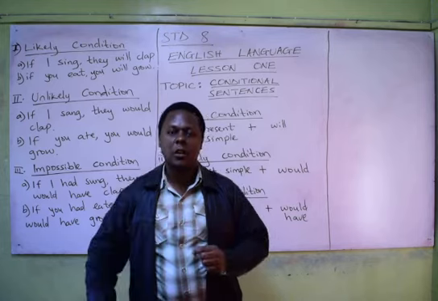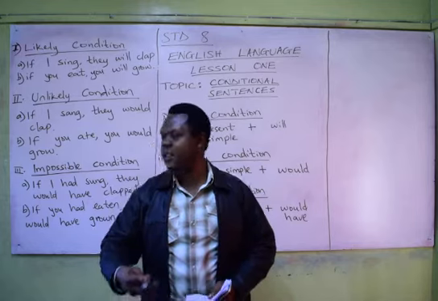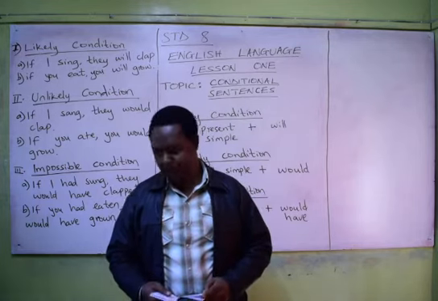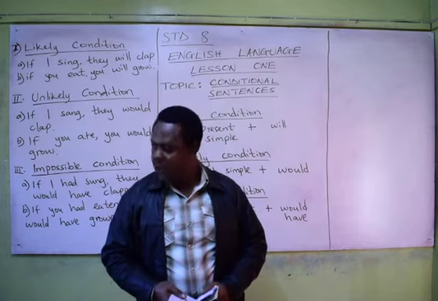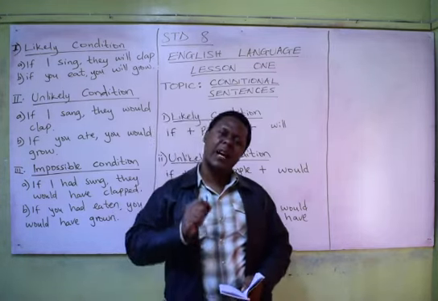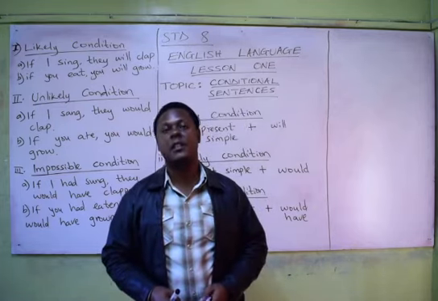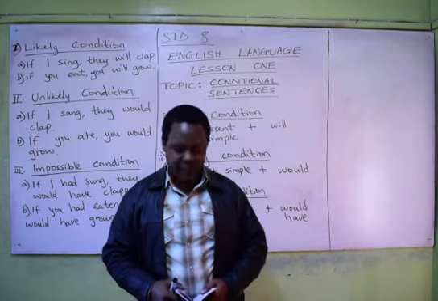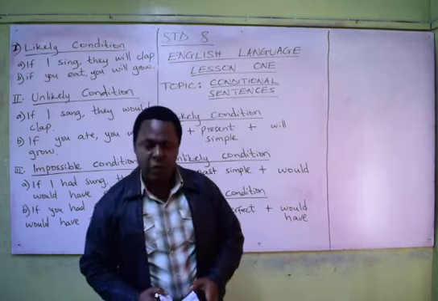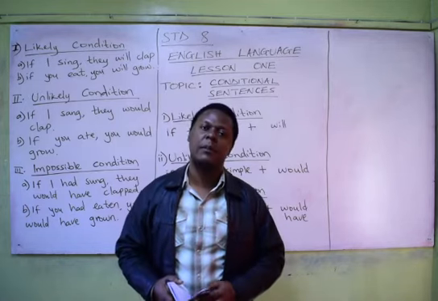A likely condition is a condition that guarantees something to happen. It's also called a probable condition. In this sentence, there is a very high possibility of an outcome coming to fruition. There's a very high chance that an action will take place. As a result, we have to study how likely conditions, likely sentences, are formed.